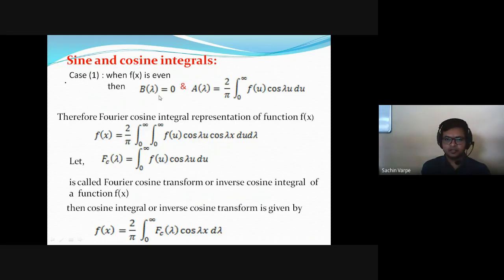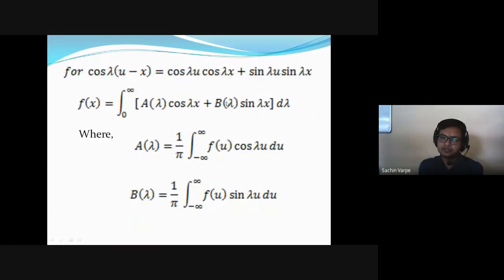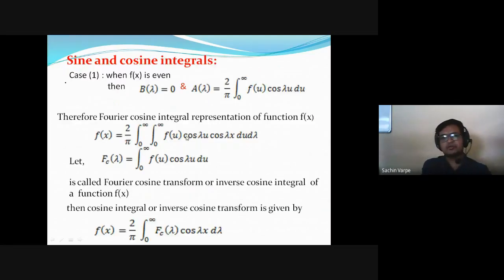Therefore, by substitution of b of lambda as 0 and a of lambda into this, when the function is even, we substitute b of lambda 0 and a of lambda as this, 2 times the integral. What we'll get? Everything will be in terms of the integral and in terms of cos. So that will be a simplified form of the Fourier cosine integral representation.